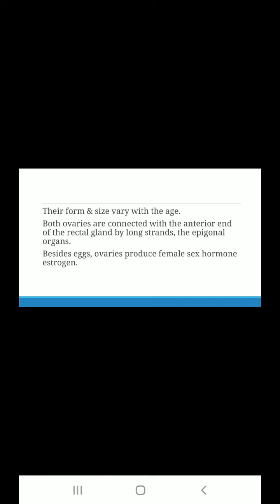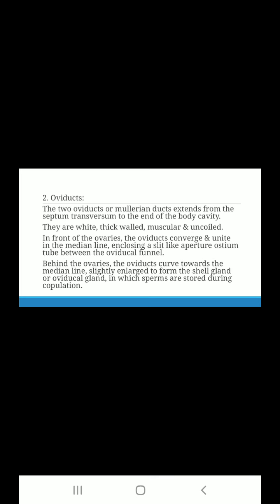Their form and size vary with age, but both ovaries are connected with the anterior end of the rectal gland by a long strand, the epigonal organ. Besides the eggs, ovaries produce the female sex hormone, estrogen.